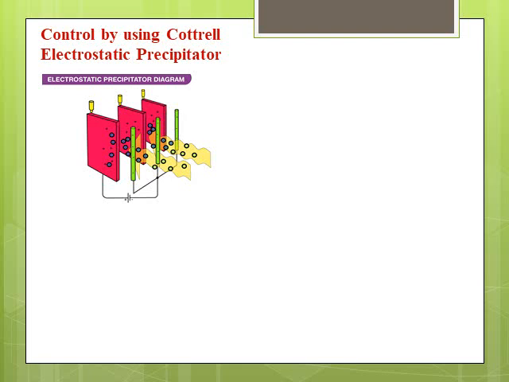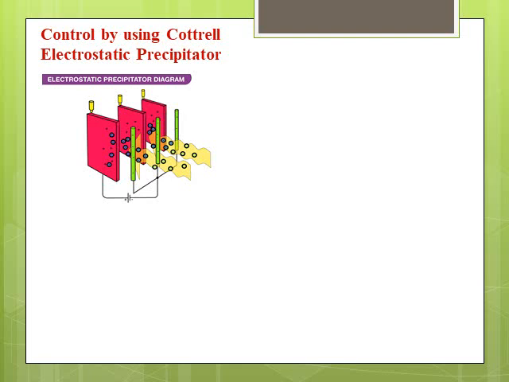You can easily see from the figure that this rectangular plate is called a particle collector, and behind this particle collector a charged rod is placed, alternately connected to positive and negative terminals of a DC source.